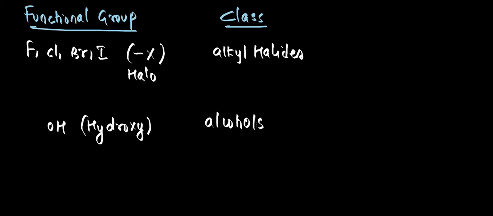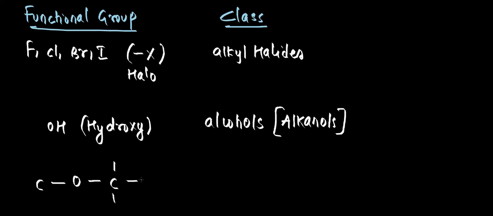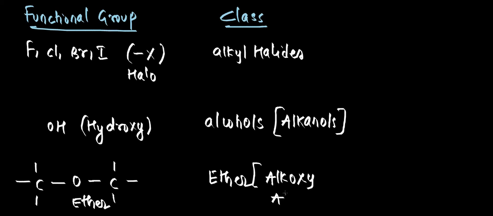They come under the alcohols family, that means the alkanols family. Now when we take ether, what is ether? Oxygen connected to the chain. So this is the ether functional group. If we find the ether functional group, it belongs to the ether family, or we can call it the alkoxy alkane family.